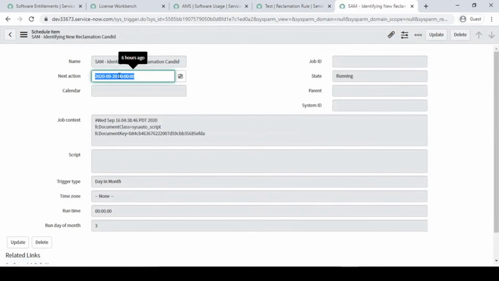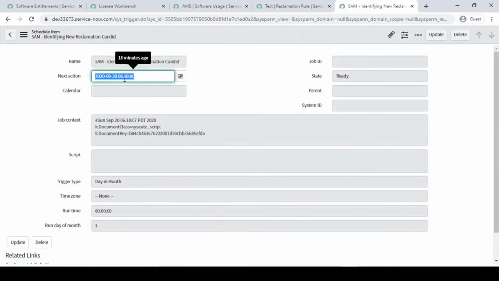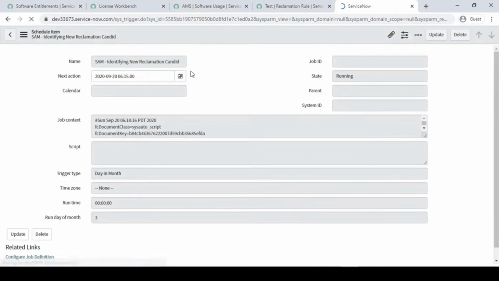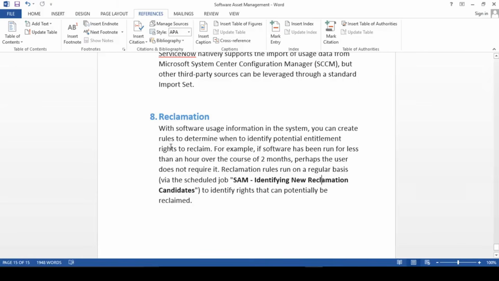Now it is saying it has already run 6 hours ago, so here we will put a 6, so that it gives me 6 hours 18 minutes. And from now, I'm going to add 15 minutes over here so that it will run automatically. So 3 minutes from now, till that time let it run. We will wait for the 3 minutes, and in those 3 minutes we are going to see the case.